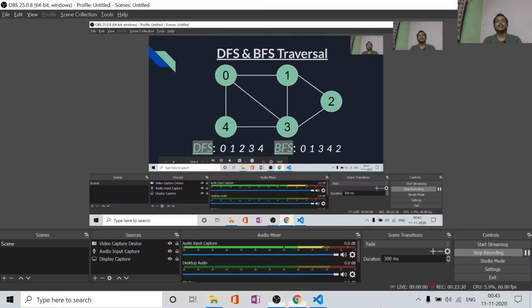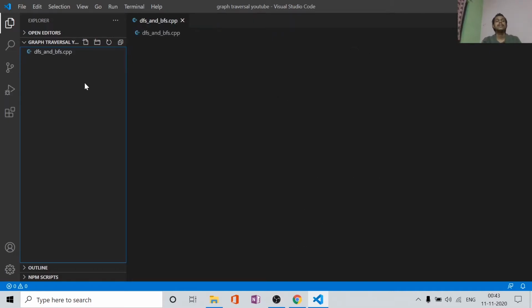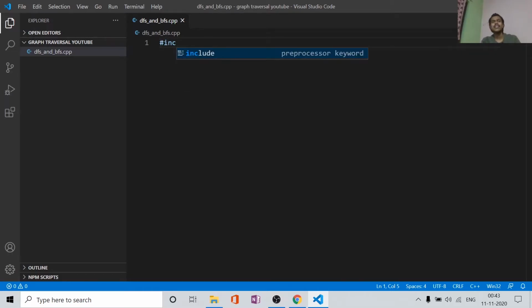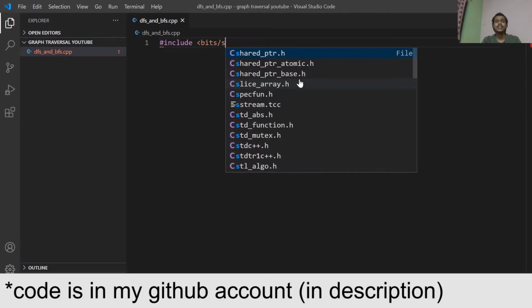So let's go to our Visual Studio Code, and here let me create a file as DFS and bfs.cpp. For the header file, I will include the bits header file.